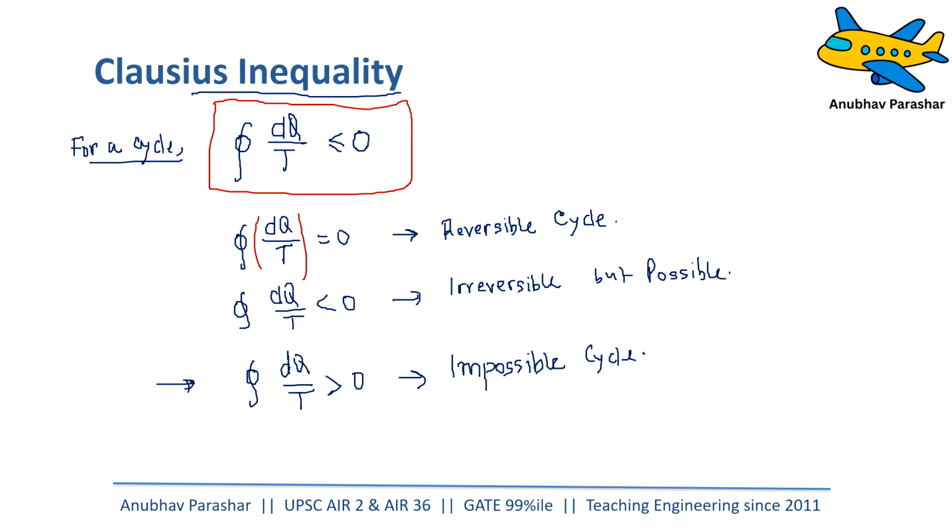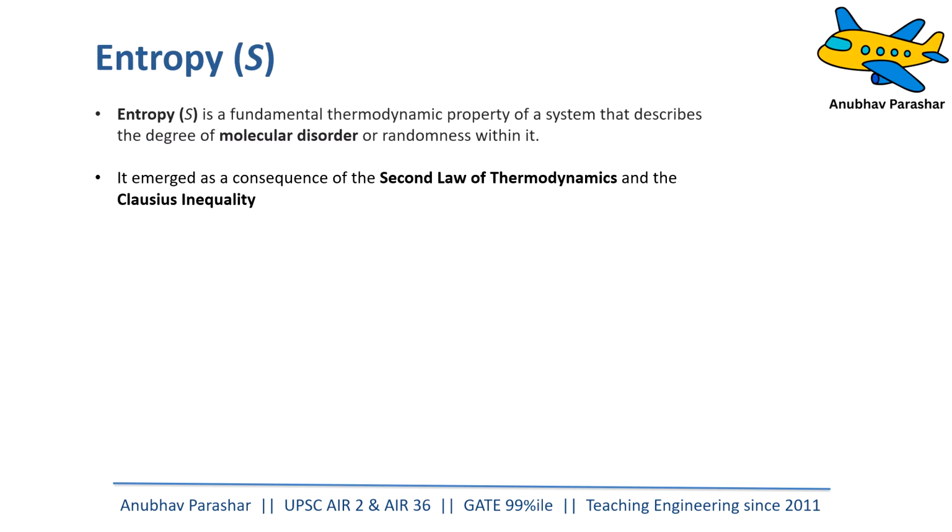If you can do this, we can actually produce a reversible cycle, or at least we have to make it as close to zero as possible, to make it an irreversible but possible cycle. But what is this term dq by T? Then Clausius went back and researched more and more, and he came up with the concept of entropy. And then he started explaining.